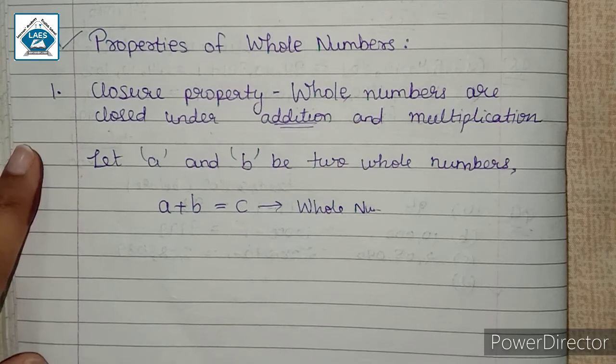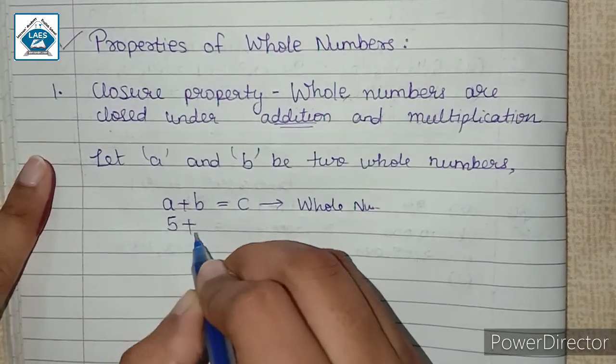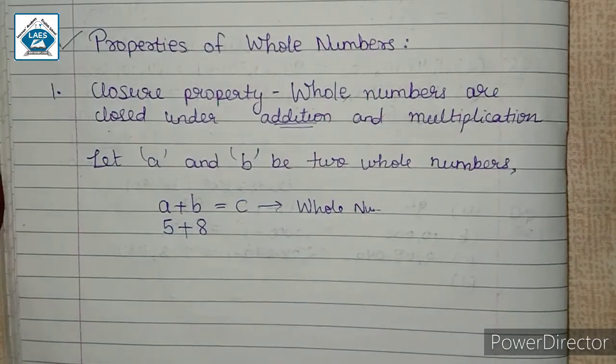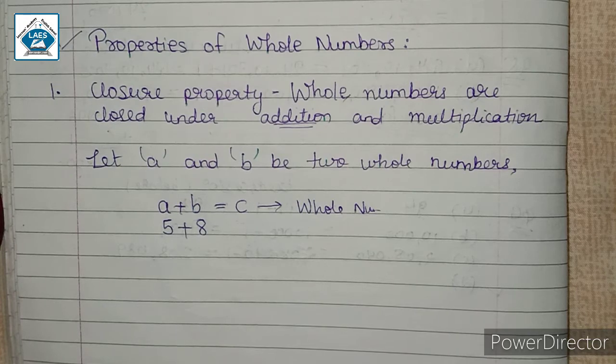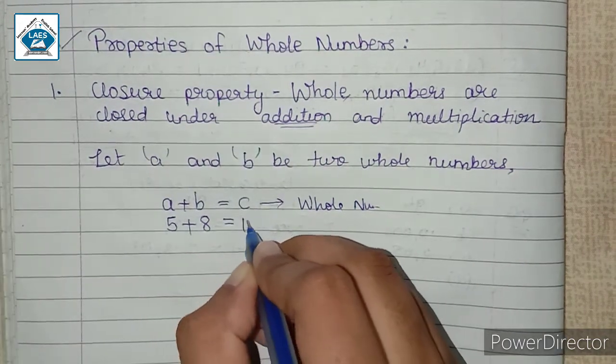Let us consider an example, it will be understood well. So here let us consider 5 and 8. Now 5 is a whole number and 8 is also a whole number. So when we add 5 and 8, then we get the answer 13.